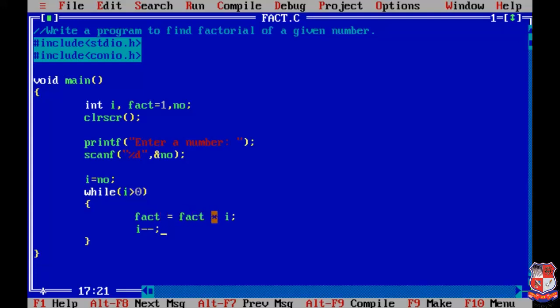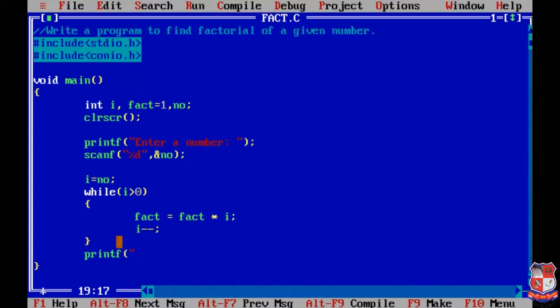Now the statement is going to execute: fact equals fact into i. Here the value of fact is now 5 and the new value of i is 4. So 5 into 4 is 20, and the new value of fact is 20. Now we are going to decrement the value of i. The current value of i is 4, so it decrements and the new value of i is 3. Now it goes again to the while loop and checks the condition. Such steps are repeated till the value of i becomes 0. That's it. After the loop we are going to print the value of the factorial. For that we are using the printf function.